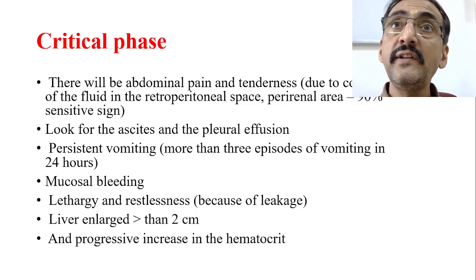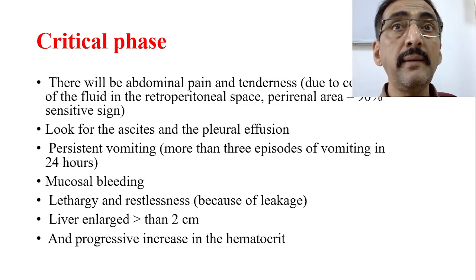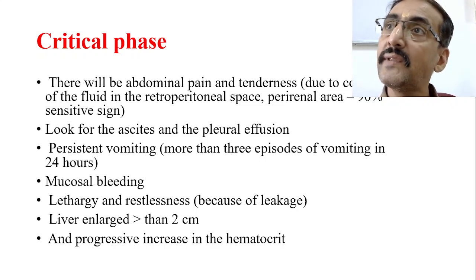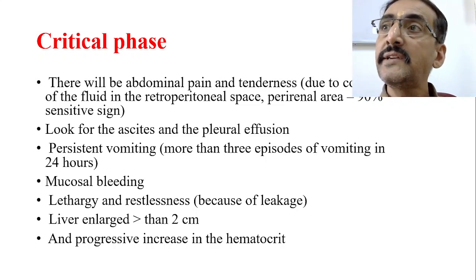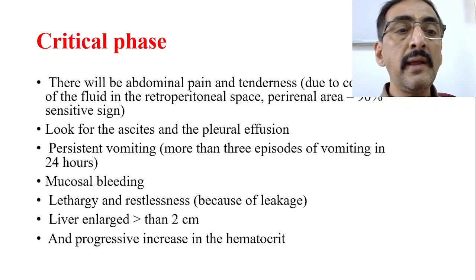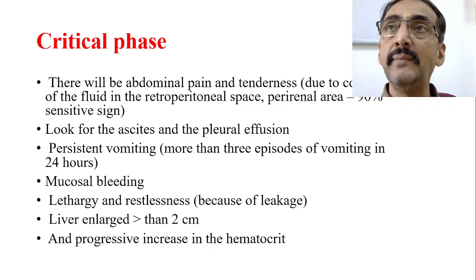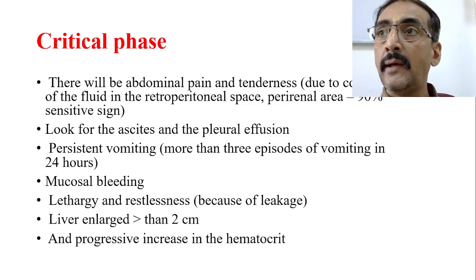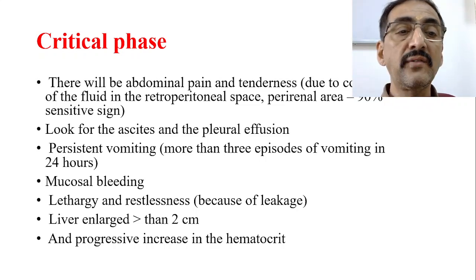If pleural effusion is there, the child may develop breathing difficulties. Persistent vomiting may be there. That is also because of the compression of the intestine and abdominal cavity by the collected fluid. Okay. Then mucosal bleeding will be there, maybe from the gums, maybe from the nose. Okay. Maybe from the other mucosal areas of the body. Mucosal bleeding now starts.